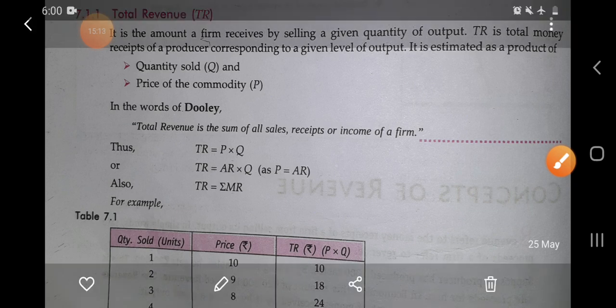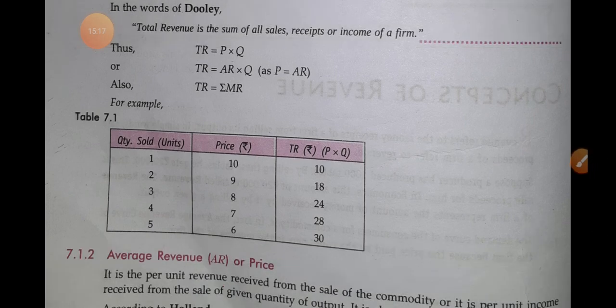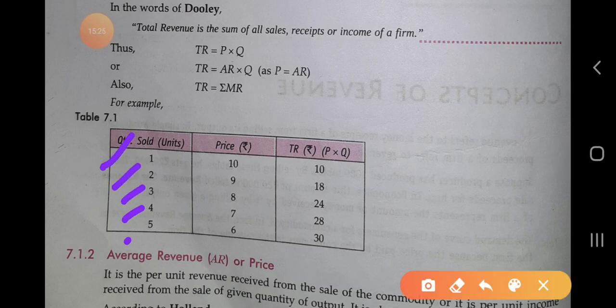So we will take one schedule to calculate this. The quantity sold is 1, 2, 3, 4, 5.